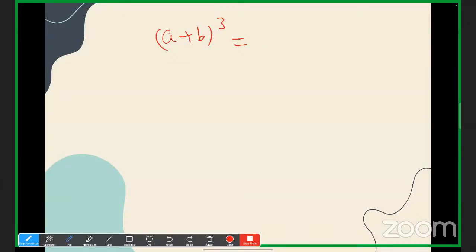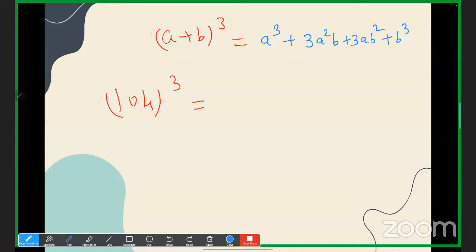If you know the formula, that becomes very simple. Like we had 104 whole cube, right? It was based on this formula. A plus b whole cube is a cube plus 3a square b plus 3ab square plus b cube. That is the formula. So 104 can be written as 100 plus 4 whole cube.